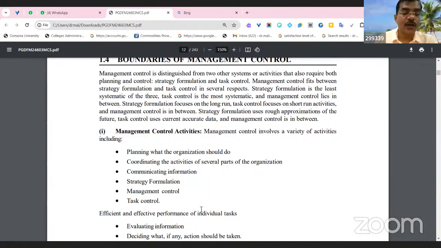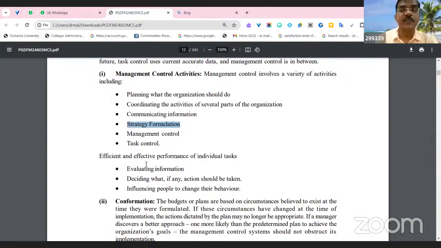And the firm has to fix and formulate various strategies. The strategies are different for the sales department, different for the procurement department, different for the HR department, different for the logistics department, and different for the operational department. Various departments need different kinds of strategies. We can't say one strategy for all the departments, as the functions are different for each department. So management also controls the entire system and controls tasks. Sometimes the firm has to control tasks also.